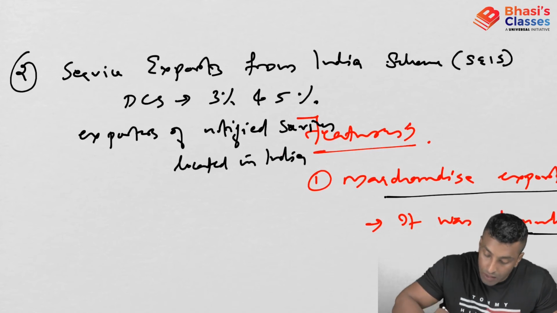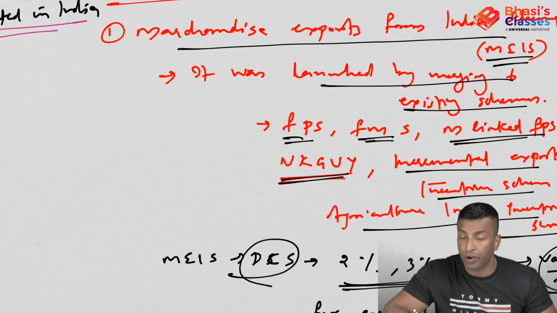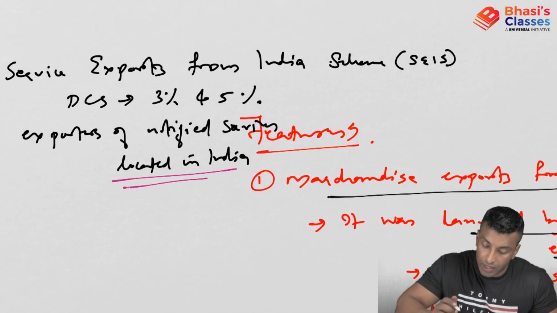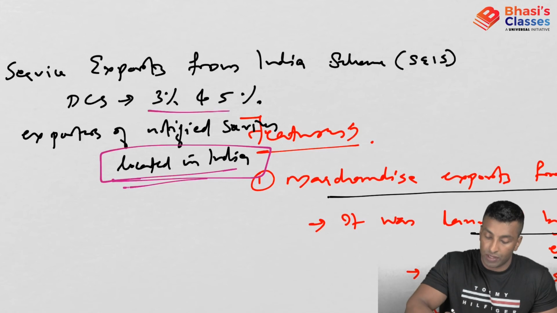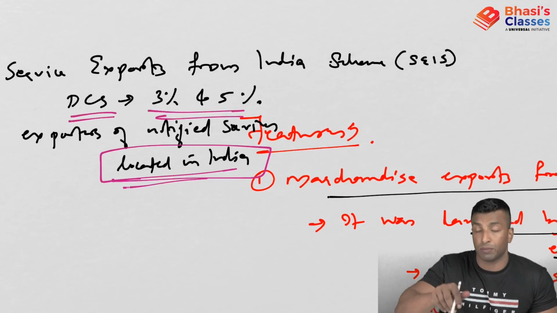This is the key word here: notified. Here it was notified products to notified countries, no problem. Here it is notified services located in India. So 3 and 5% duty credit scrip of the total exports.